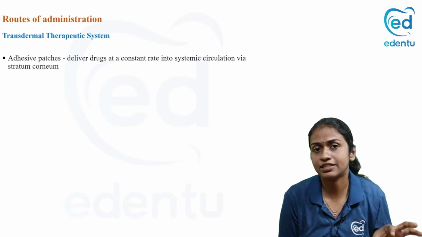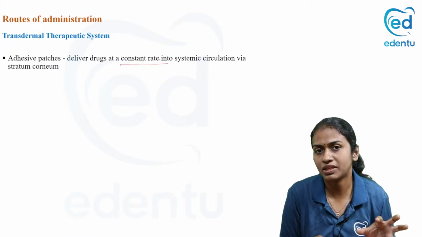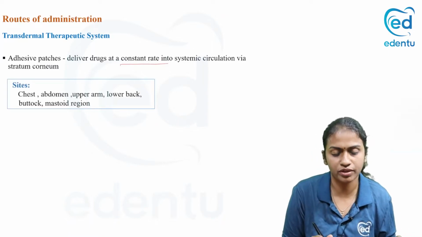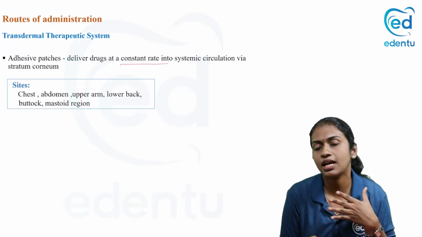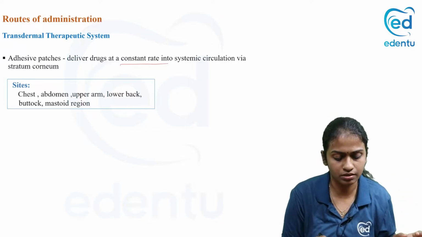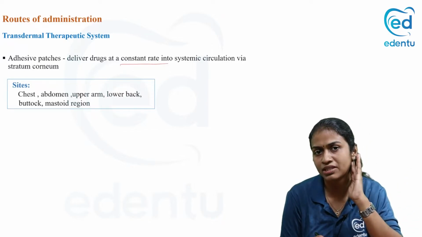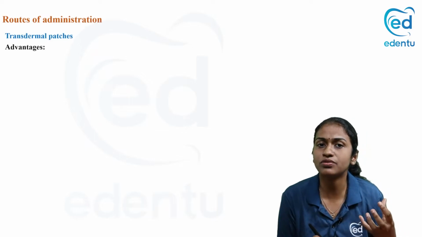So these are adhesive patches that deliver drugs at a constant rate into systemic circulation via the stratum corneum. What are the common sites where we apply these patches? One is the chest, abdomen, upper arm, lower arm, behind the pinna on the mastoid region and over the buttocks. What are the advantages of using the patch?